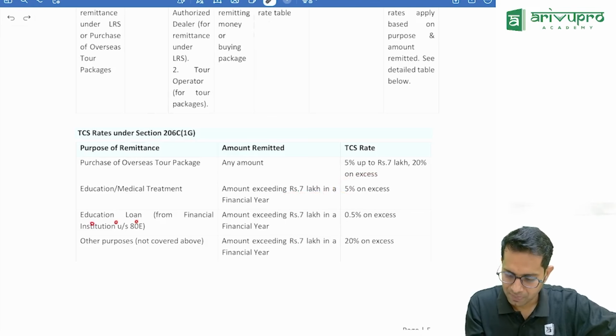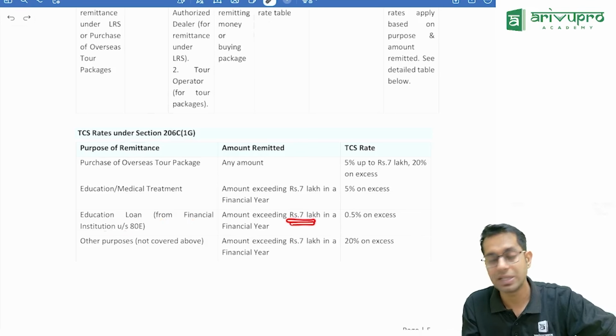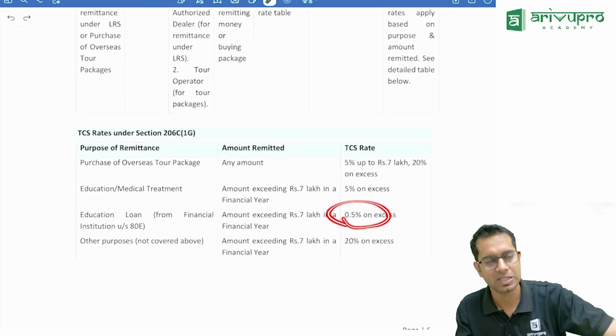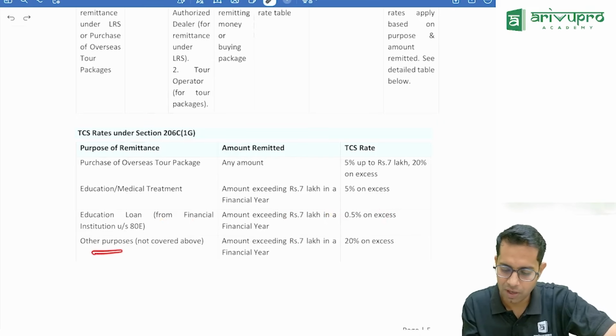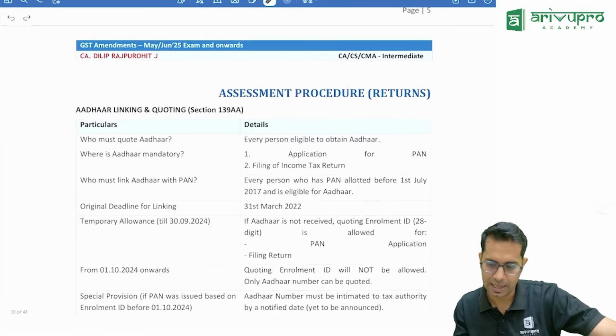Education loan from a financial institution, if you are taking it and it is more than 7 lakhs, then only you have to pay TCS of 0.5%. And for all other purposes, if it is more than 7 lakhs, 20% TCS is applicable.